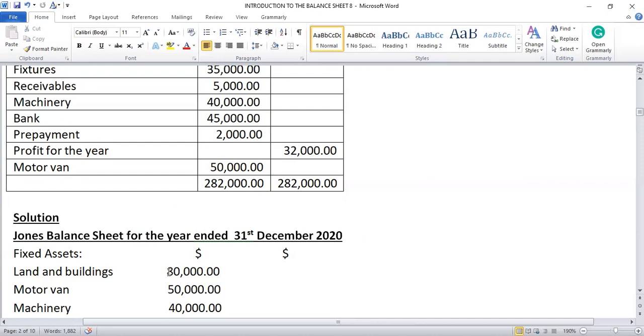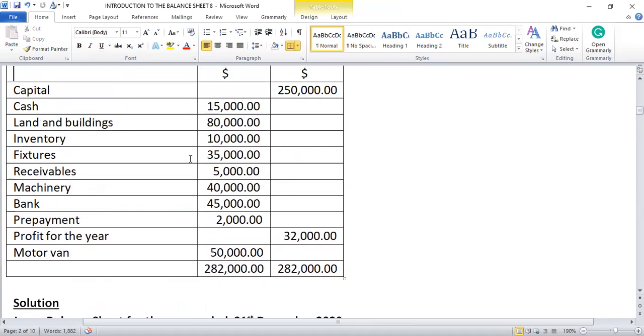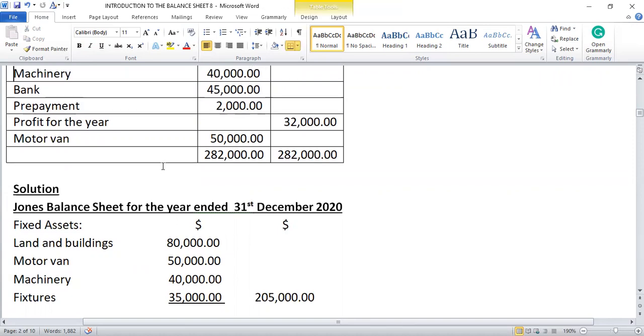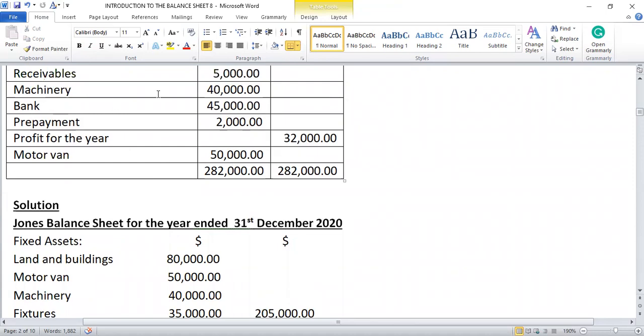Fixed assets: land and buildings, 80,000. Motor van, 50,000. Machinery, 40,000.